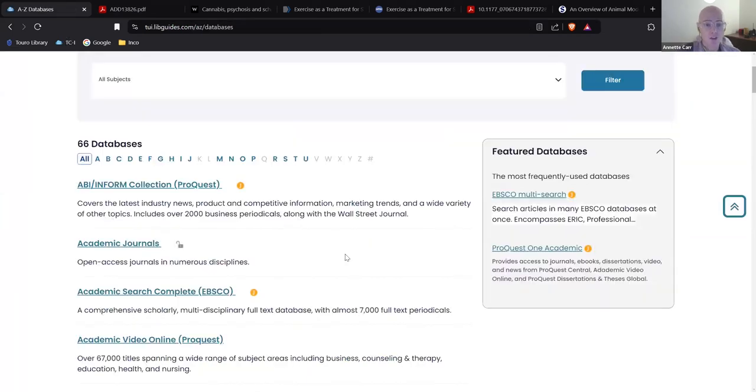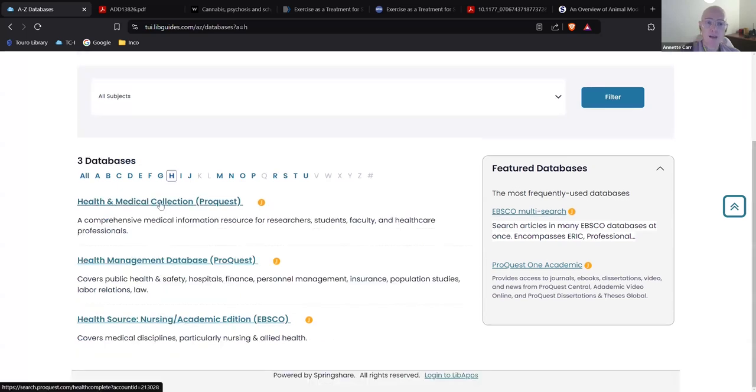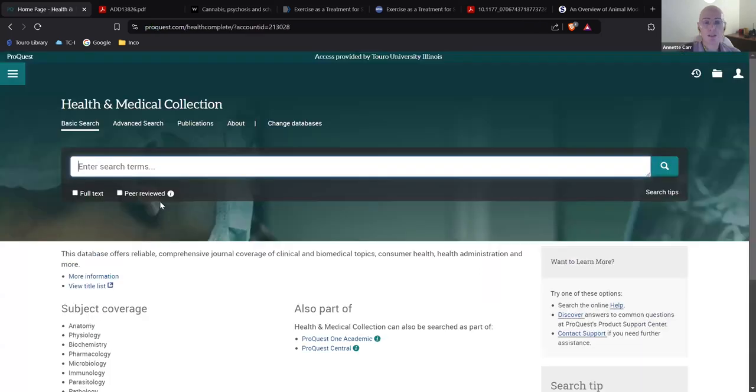that is very good for researching articles is, if you go to H here, we have Health and Medical Collection Proquest. This is a nice comprehensive database for beginners. Now, it works the same way PubMed works. It looks a little different. Again, a lot of these different companies, different publishers, Pepsi and Coke, they look different, but they do a lot of the same things.